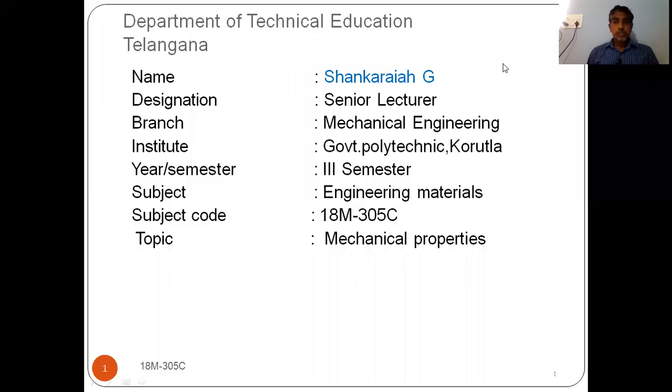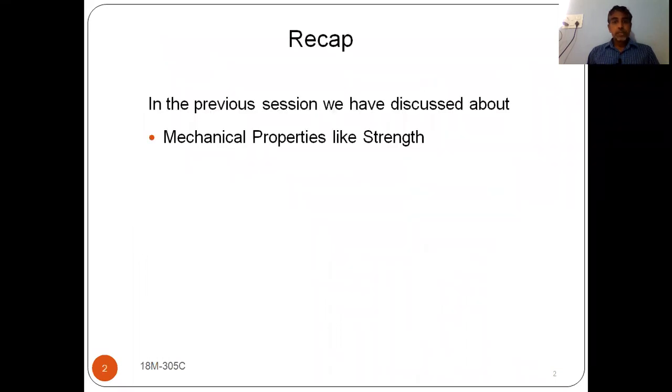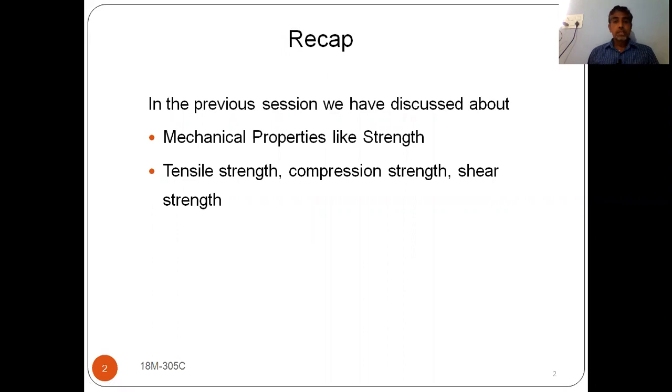Hello students. So in the last session we have discussed different mechanical properties. Today we will review those mechanical properties and later we will study technological properties. If you see here, what we studied in the last session, we have studied different properties of materials.